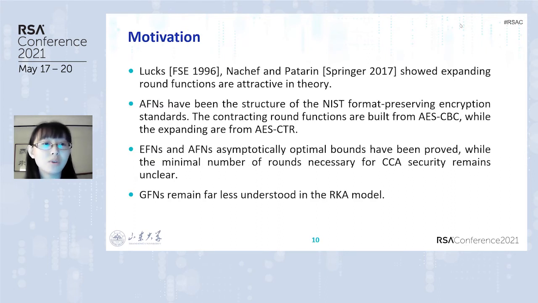Let's introduce our motivation. Lax, native, and potential expanding round functions are attractive in theory. AFN has been the structure of the least format-preserving encryption standards. The contracting round functions are built from AES-CBC, while the expanding ones are from AES-CTR. For EFN and AFN, asymptotically optimal bounds have been proved, while the minimal number of rounds necessary for CCA security remains unclear. GFN remains far less understood in the RK model.